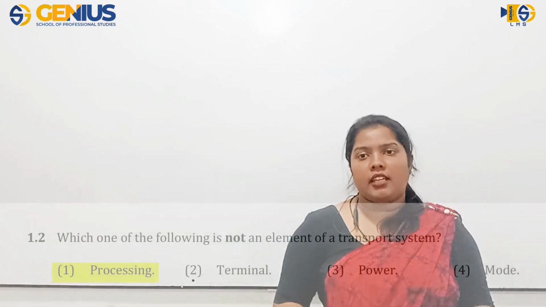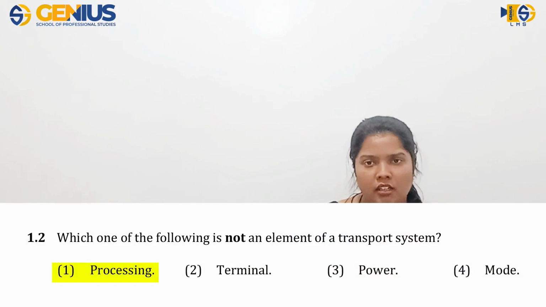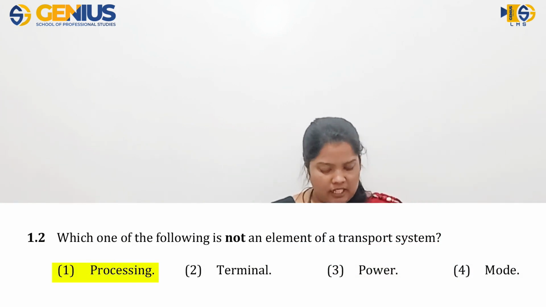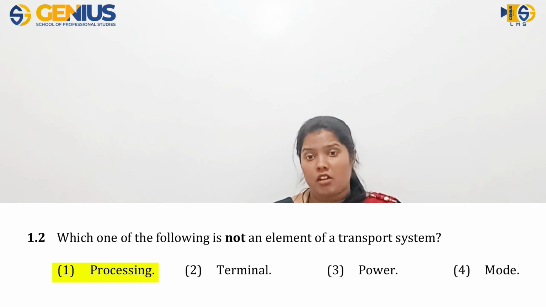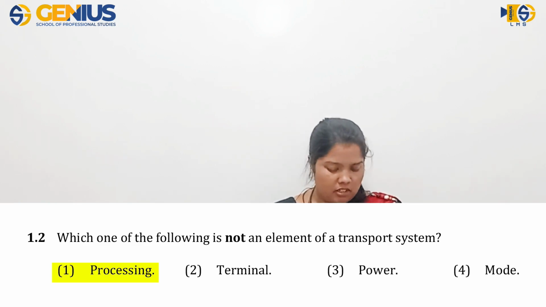Those are the elements of a transport system, and processing is not one of them. So number 1 is the one which is not an element of a transport system. Okay, so answer is number 1.